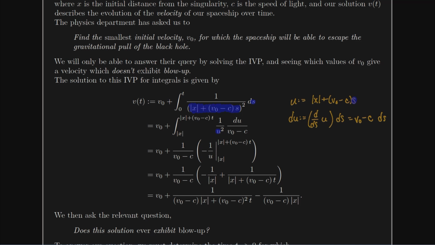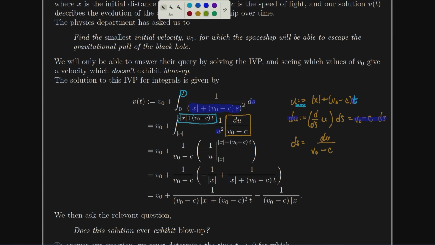And so if I rearrange this equation for ds, we find out that ds is equal to du divided by v0 minus c. So that's where du divided by v0 minus c comes from. If I go through the work of finding my new bounds, u max will occur at s max, which will be when s is equal to t. So there's u max. That's why I've plugged in u max up there.